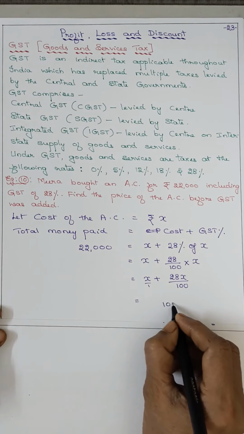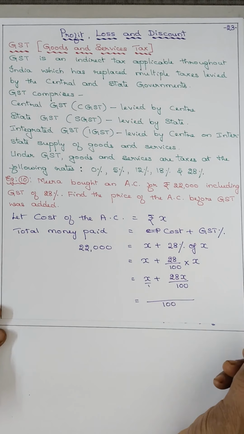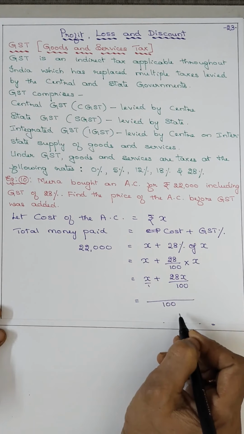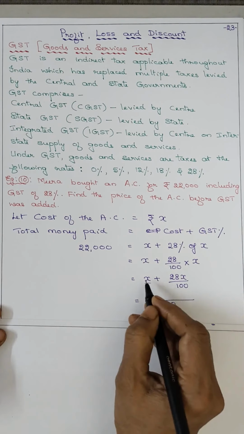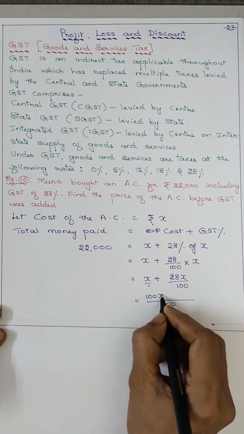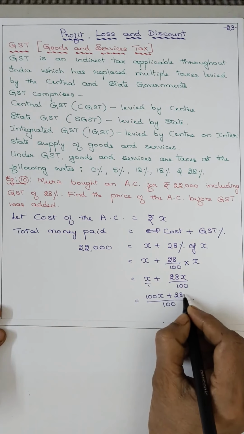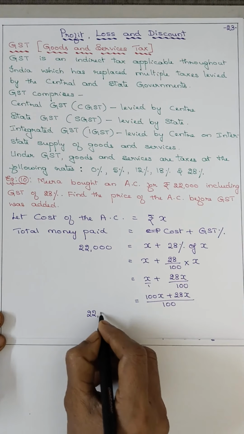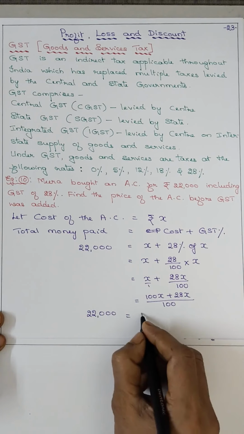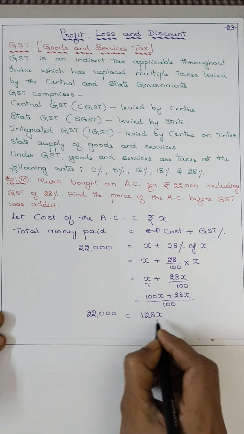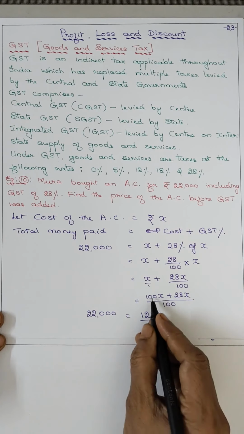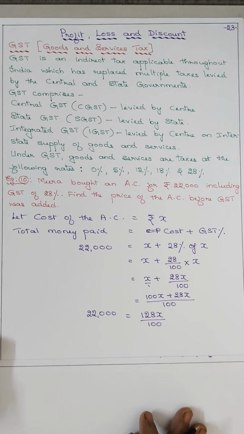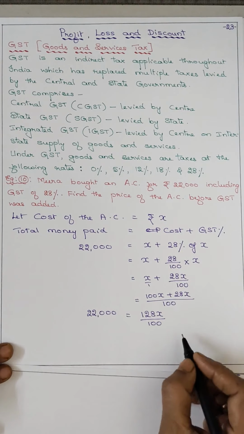We have to take the LCM. LCM is 100. Now in the numerator, 100 into X, 100X plus 28X. So you got 22,000 is equal to 128X upon 100. 100X plus 28X, 128X.